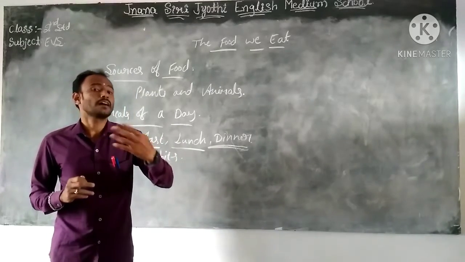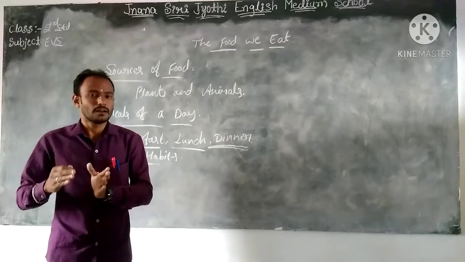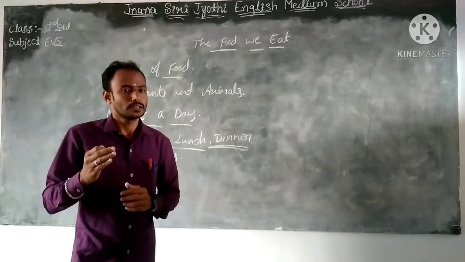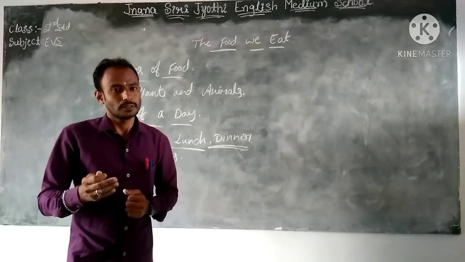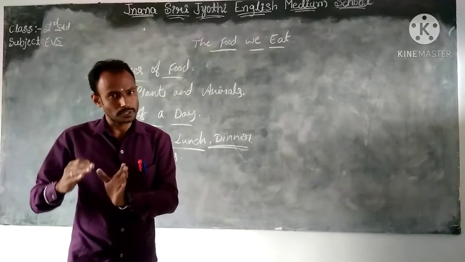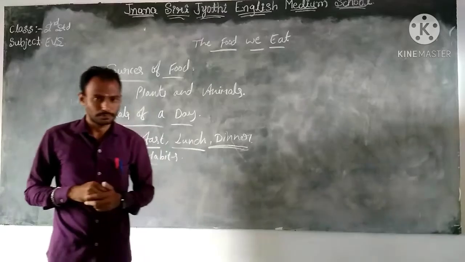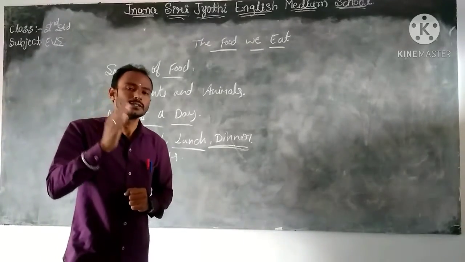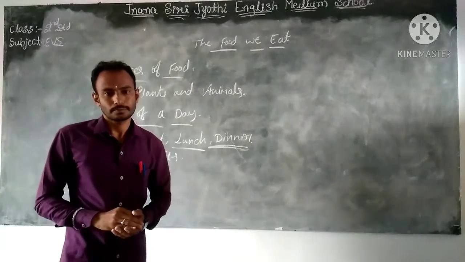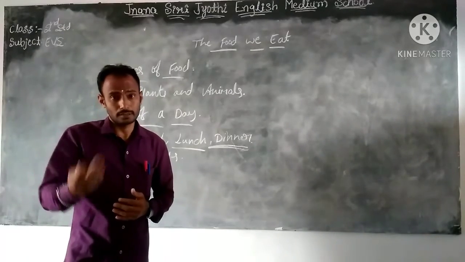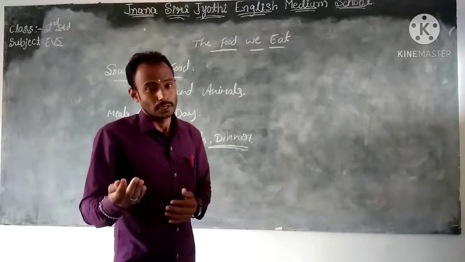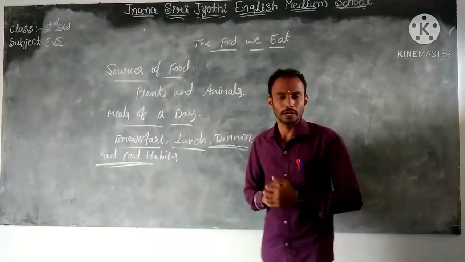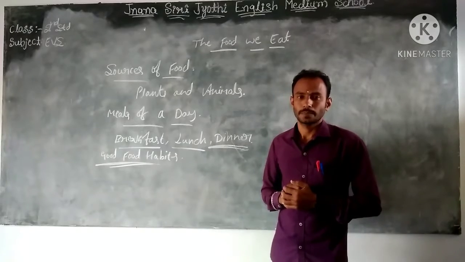These are very harmful because they are junk food, and those foods do not have much energy, and they are not good for our health. So that's why I suggest you please avoid junk foods. If you take more junk foods, your health will suffer.